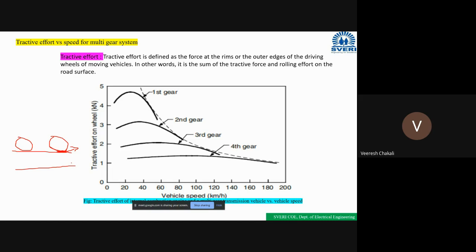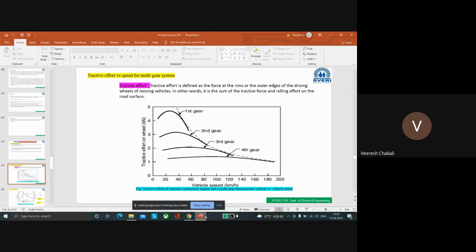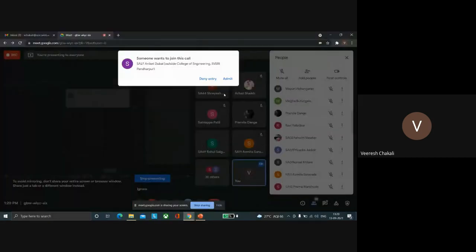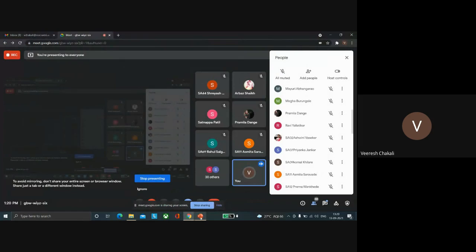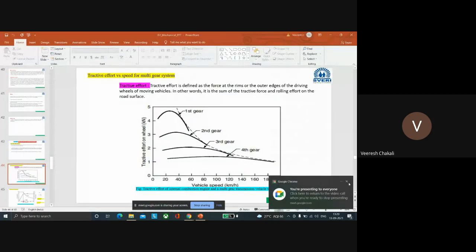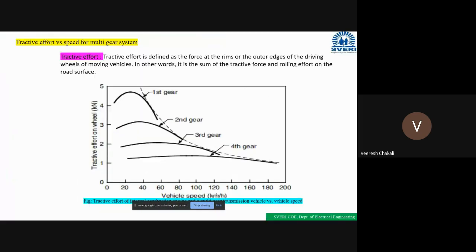And again, when we are changing to the fourth gear, the speed will increase. Clear? And the adhesive between the tire and road surface will again decrease. I think now you got the concept.